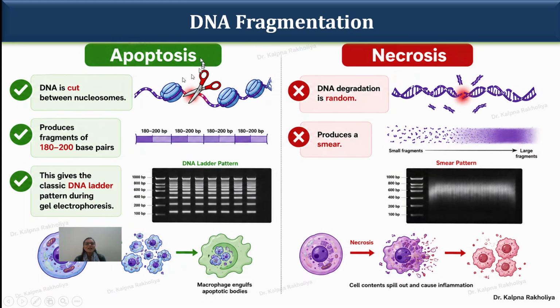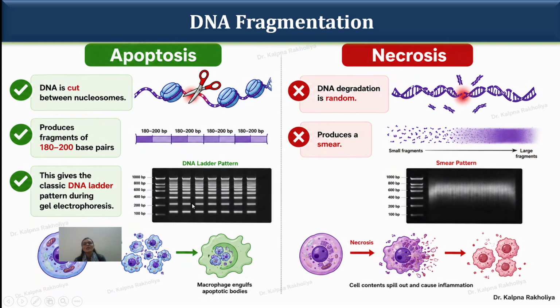When we are talking about the difference in DNA fragmentation, we already discussed in the last lecture that in the apoptosis process, DNA is cut between nucleosomes. It happens in a very precise manner, producing fragments between 180 to 200 base pairs, and when we load it in gel electrophoresis, it gives a DNA ladder-like pattern.